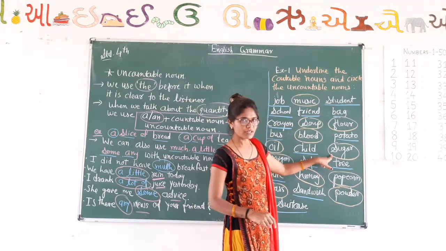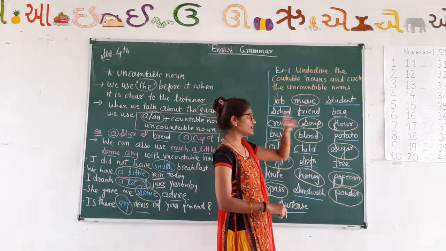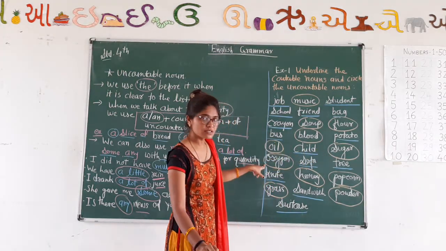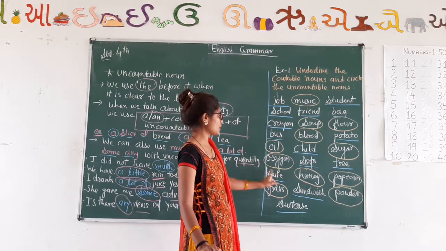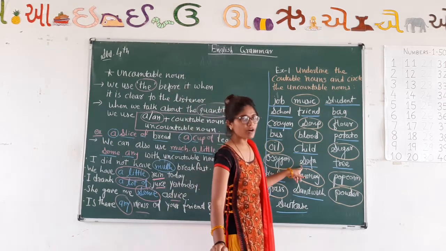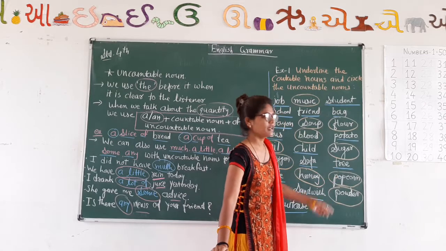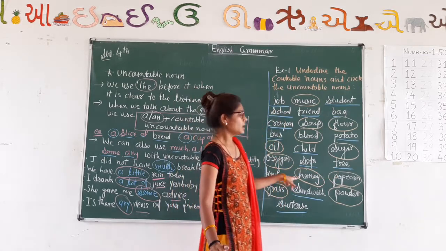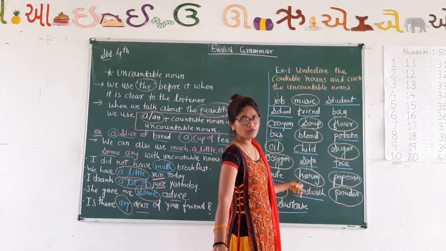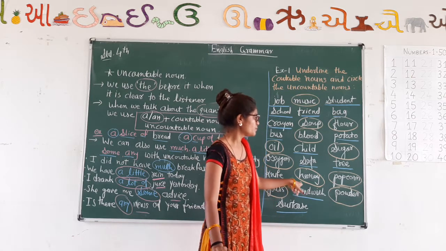Sugar. Can you count sugar? No, so it's an uncountable noun. Oxygen. Can you count oxygen? No, so it's an uncountable noun. You have to make a circle on it. Sofa. Countable noun. Tree. Countable noun. Knife. Knife is also a countable noun. Honey. Honey we cannot count, so it is an uncountable noun.